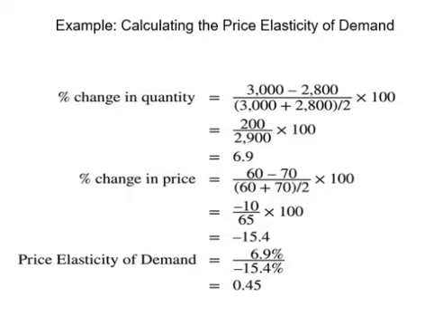And if price increases by 1%, quantity demanded will decrease by 0.45%. The increase in price is larger than the decrease in quantity demanded in this case, and your revenue would increase with the price, as mentioned 4 slides ago.